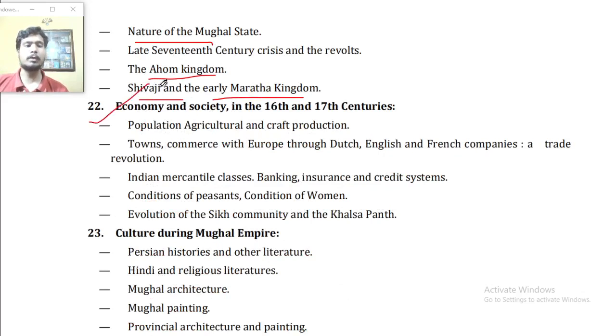Point number 22, economy and society in the 16th and 17th century, the population, agriculture and crafts production, town commerce, Europe's trade through Dutch, English and French companies, a trade revolution, India's mercantile classes, banking, insurance and the credit system, conditions of the peasant, condition of women, evolution of the Sikh community and the Khalsa Panth.